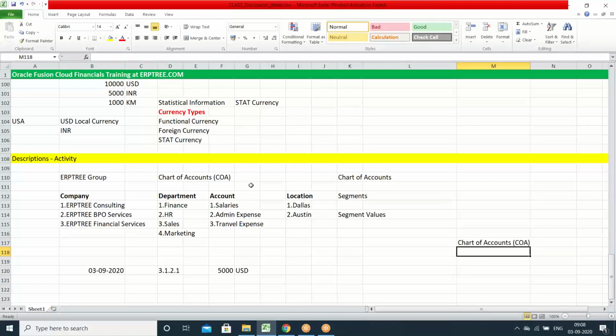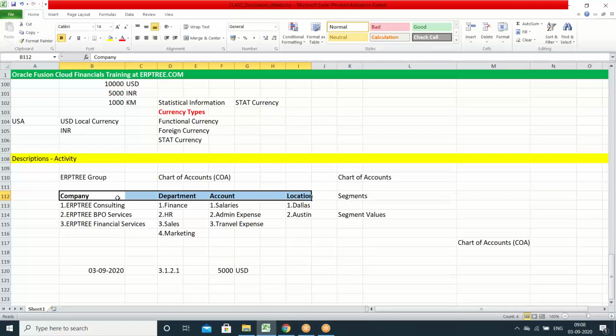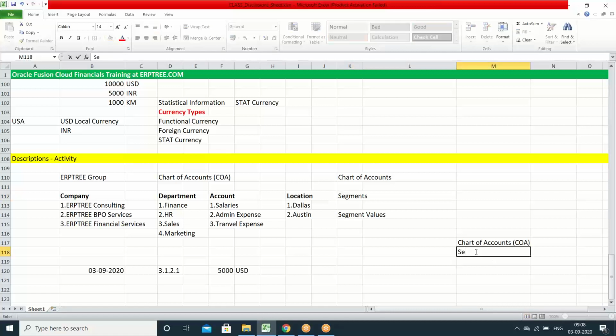And within the chart of accounts, we have to list out how many segments we have. That means which data you are going to maintain, the titles we have to maintain. The titles as per system we call as segments. Within the chart of accounts, we have to create the segments. So how many segments we can create and all, we'll discuss all these points. For now, let's focus on these points.